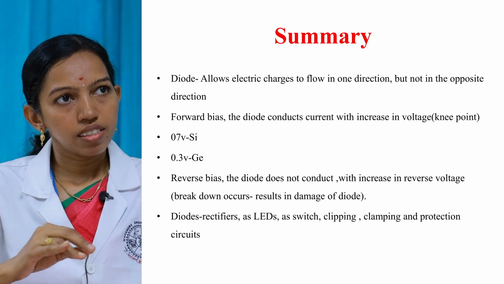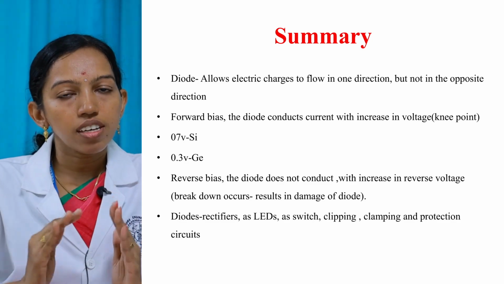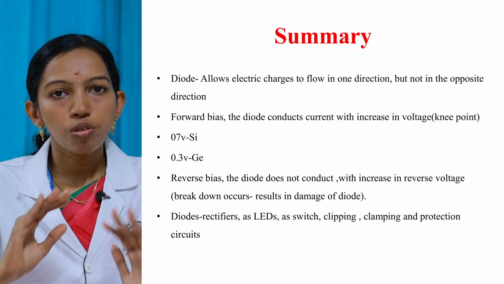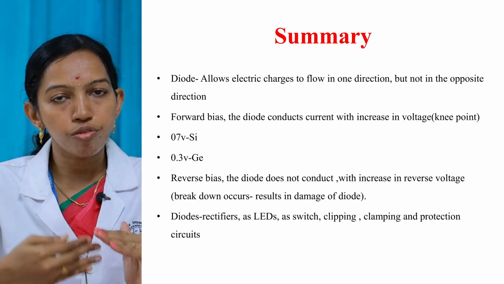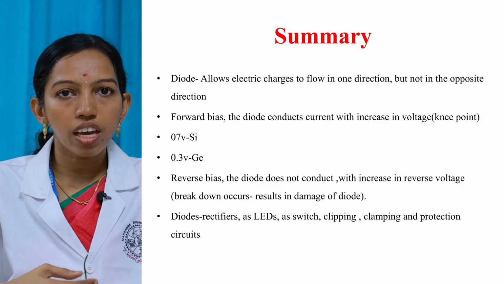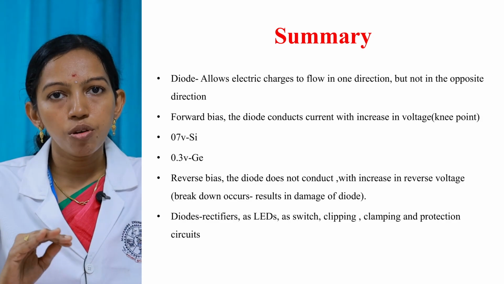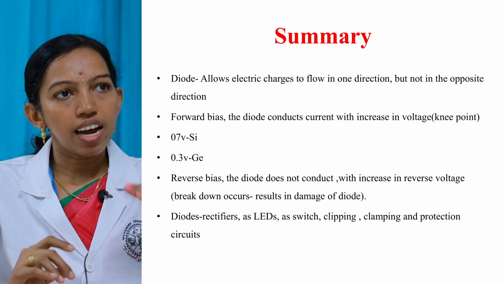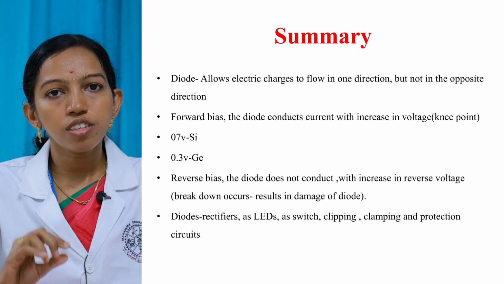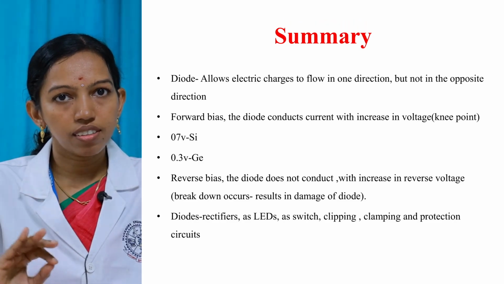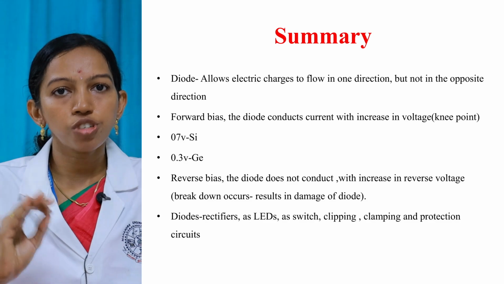Next is the summary of the topic. So what is a diode? It is a two-terminal semiconductor device allowing current flow in one direction and restricting current flow in the reverse direction. The diode can be operated in both forward bias and reverse bias condition. When the diode is in forward bias condition, the current starts flowing when the applied voltage reaches the knee point, that is 0.7 volt for silicon diode and 0.3 volt for germanium diode.